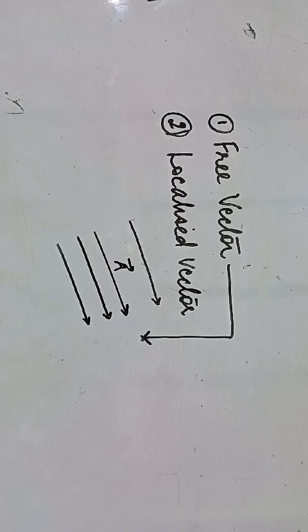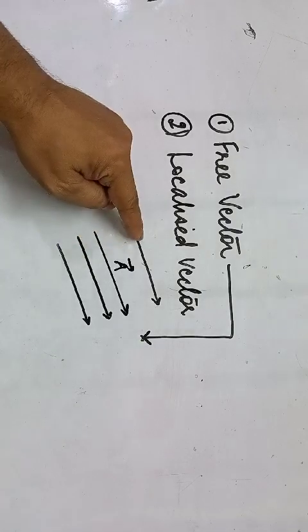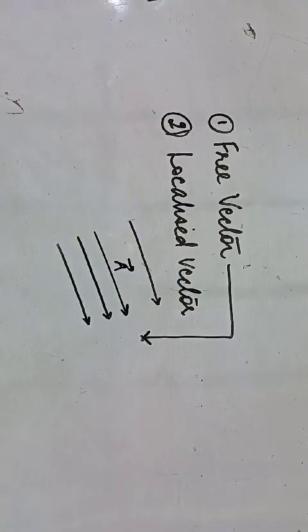So what is the importance of a free vector? It is independent of the point of application or the direction of application. You can apply this vector at this point, at this point, at this point, and there won't be any change in the result that it produces. One such example of a free vector is the velocity vector. Now the localized vector is quite opposite to what we discussed just now.